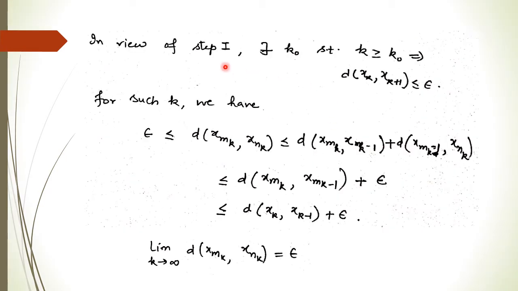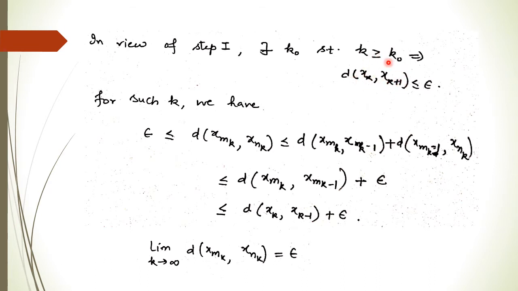So now just see, by using step 1, there exists some k_0 such that for k greater than or equal to k_0, this distance should be less than epsilon, because this sequence is going to 0. The distance of x_k, x_{k+1}, two consecutive points, this limit is 0 when k is very very large.